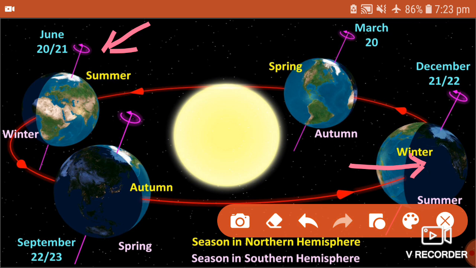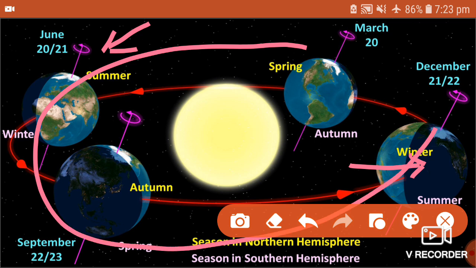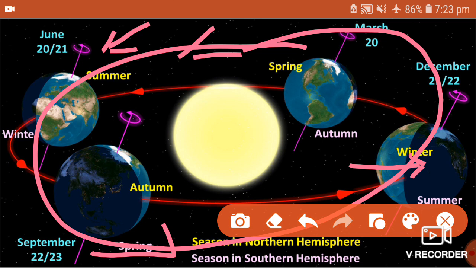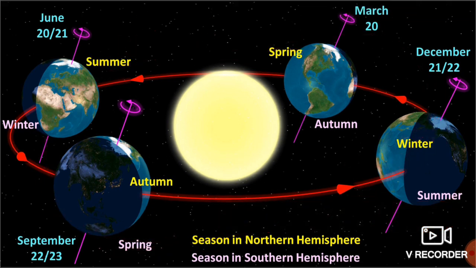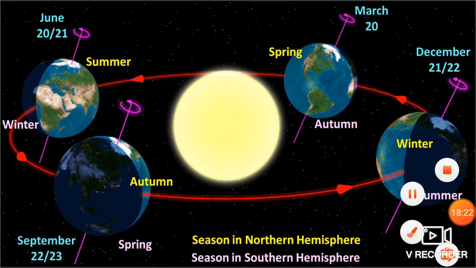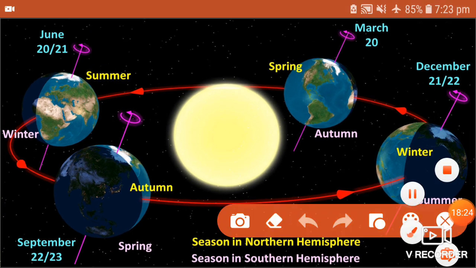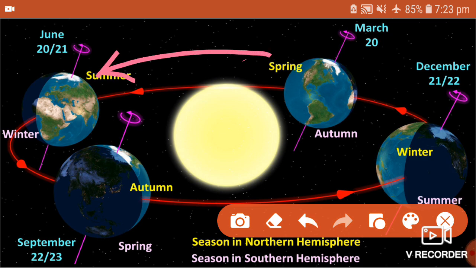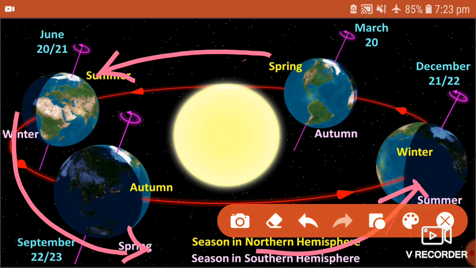As you can see, this is the way it is moving. This is the cycle. Okay, I think it's not clear. Once more we'll do it. So this is the cycle completed by our earth.